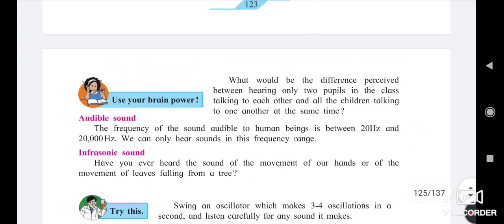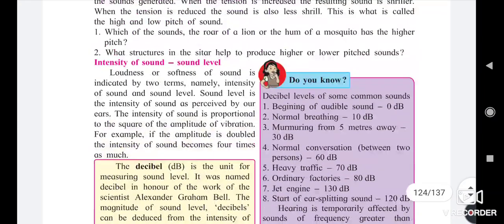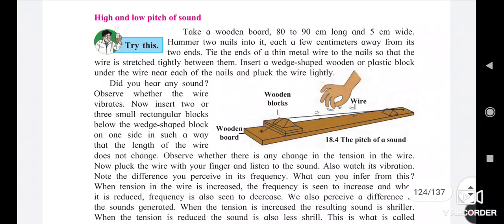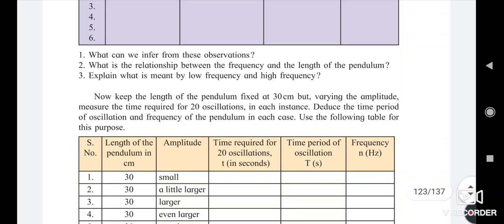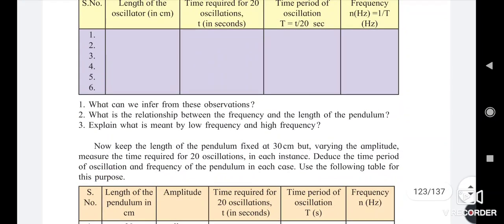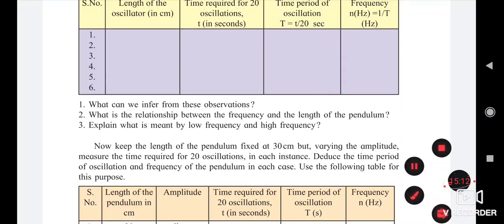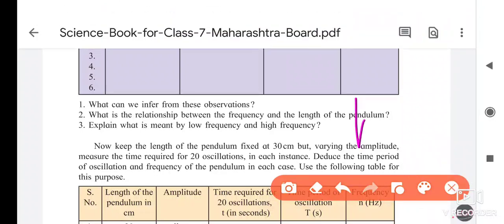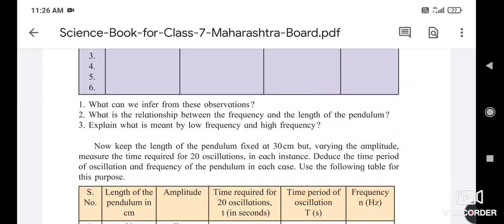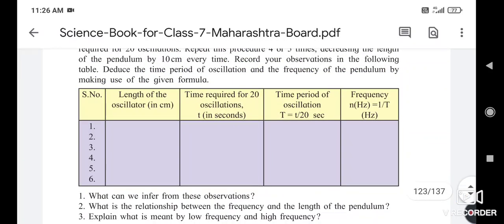In the next lecture we will complete this lesson with equations. After learning to make equations, we will complete this table through the equations.